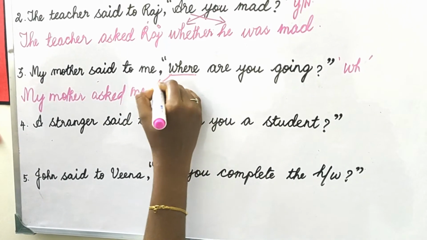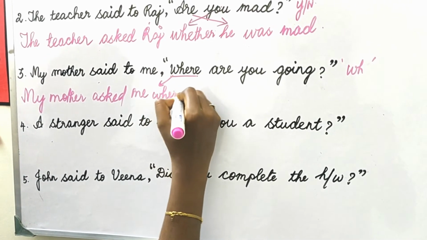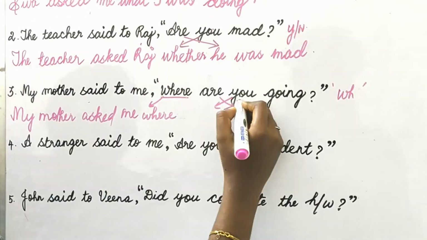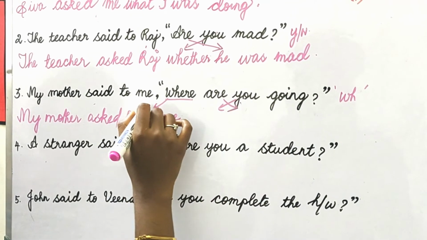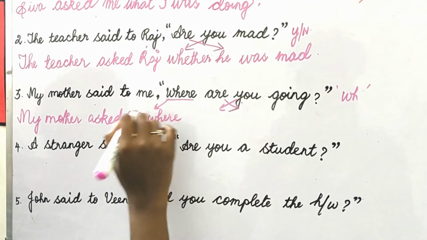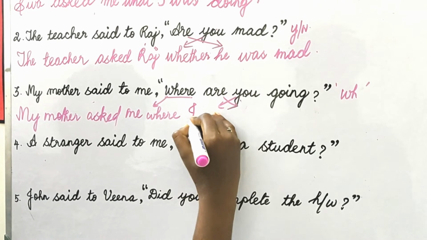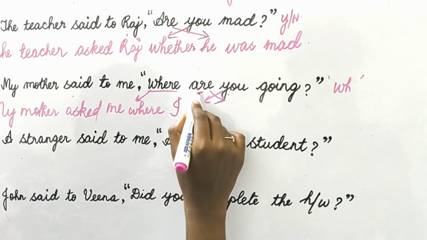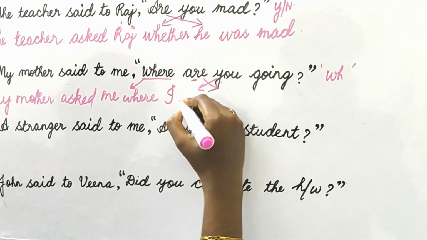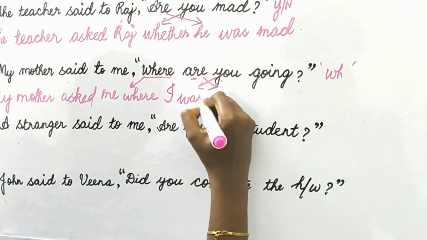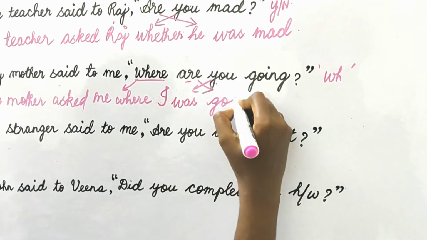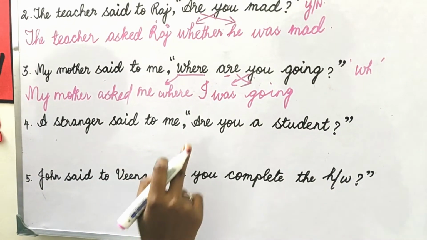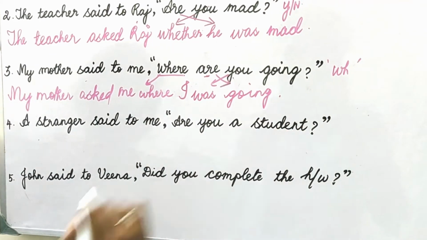The same WH word, bring it there. Where. And what's the next step? Crisscross. The "you" denotes me. The subjective case of me is what? I. Where I. Then what's the past tense of "are"? "Was", as usual, since I is singular. Then I was going. My mother asked me where I was going.